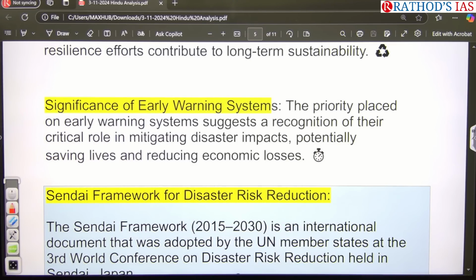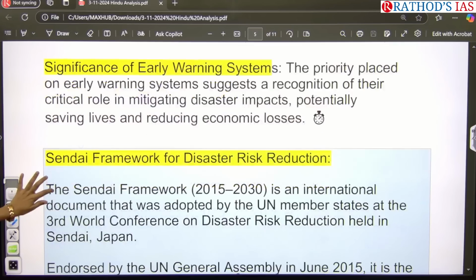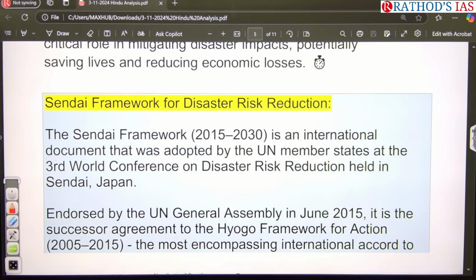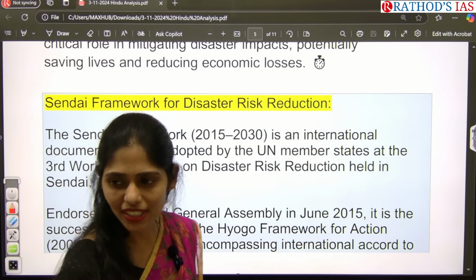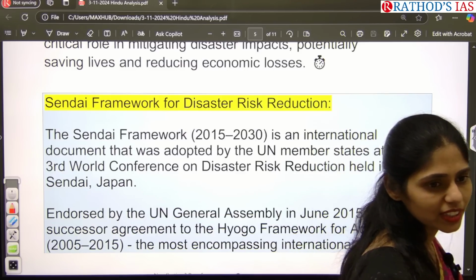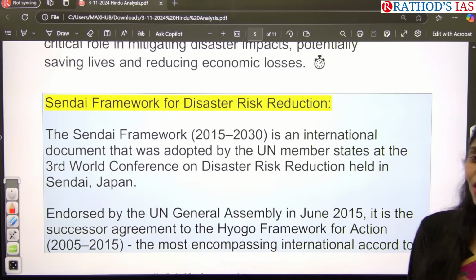See this after this class. Mission Mausam. Okay, Mission Mausam is also about early warning. Next. So recently we discussed, like we are collaborating with ISRO for better early warning system.